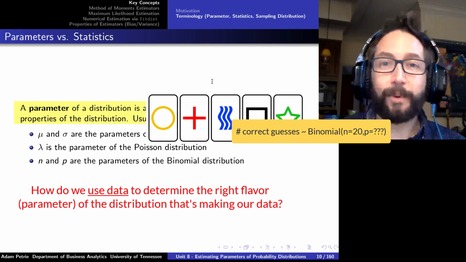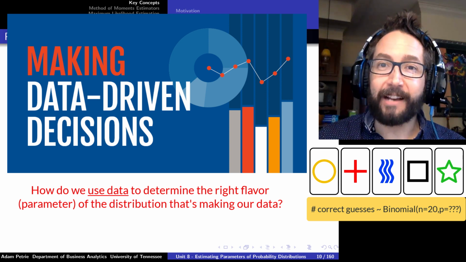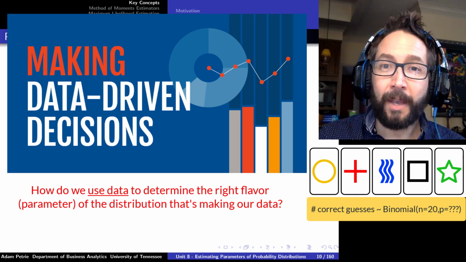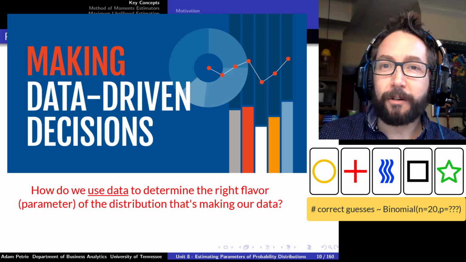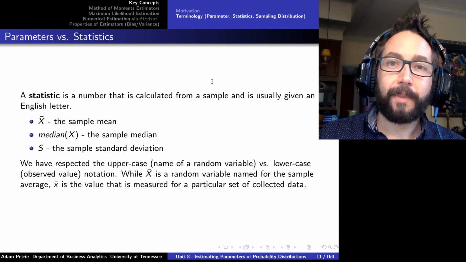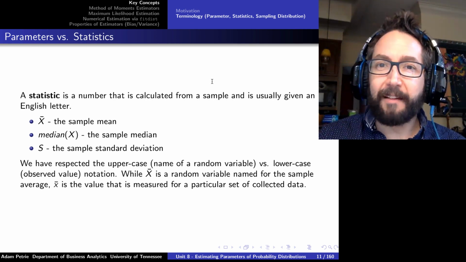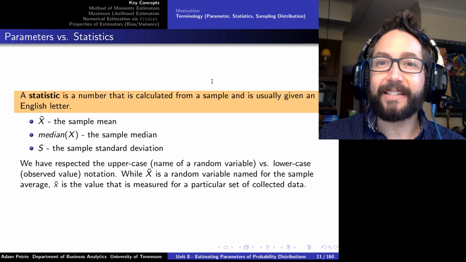So when I've collected some data and I want to be data-driven and have that actually suggest the probability model, what I'm going to do is measure something about the data to help with that guess. Whenever I measure something from a data set, the quantity that I've measured I'm going to refer to as a statistic.